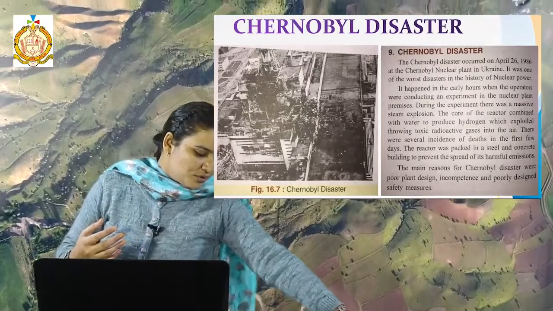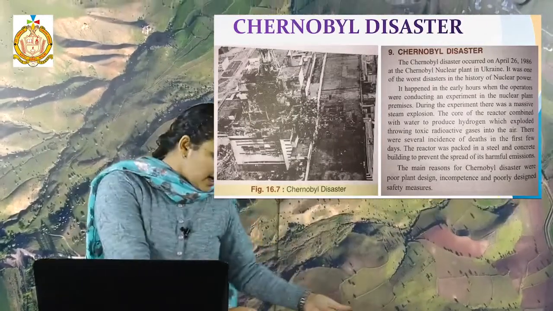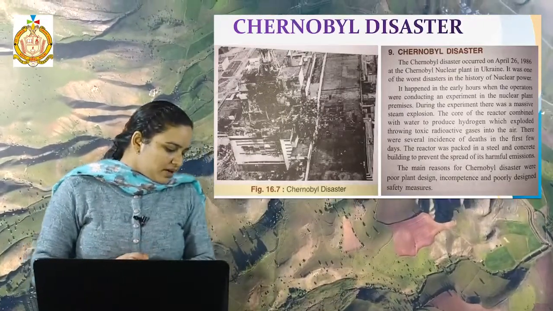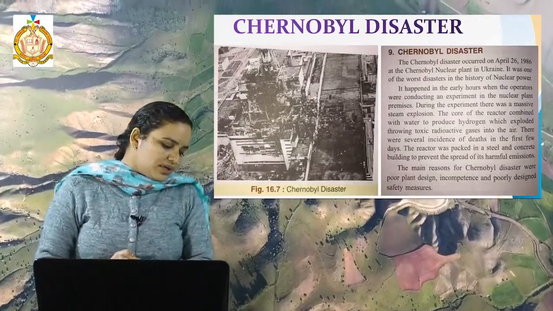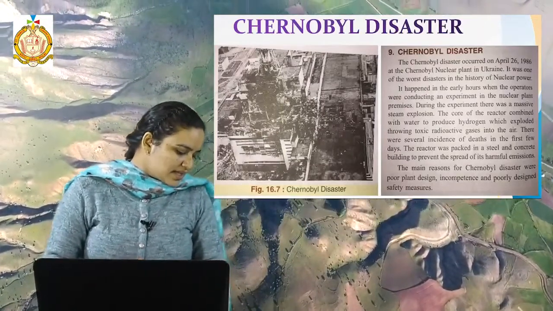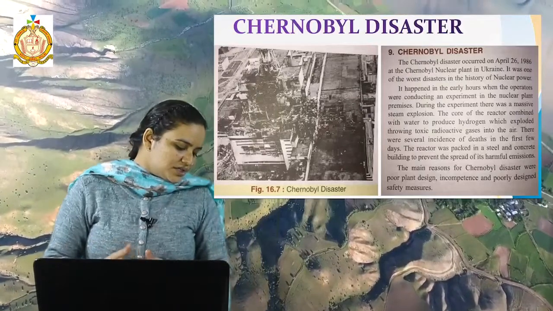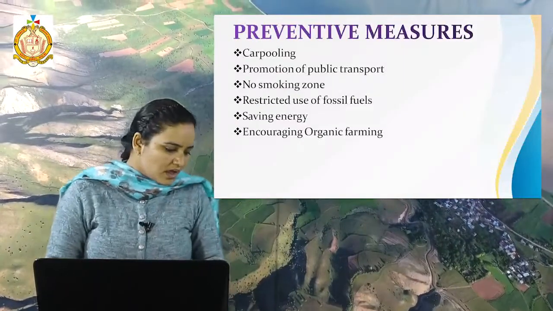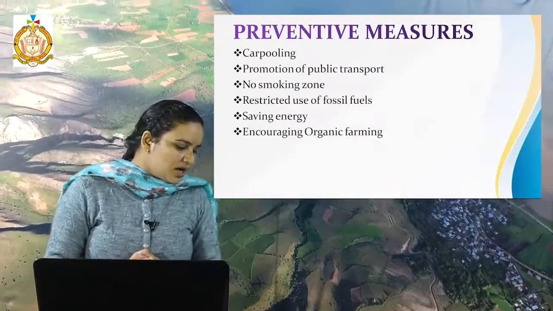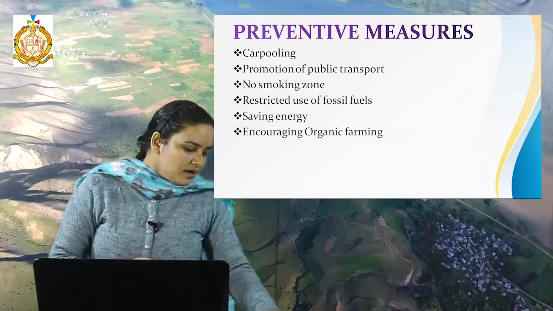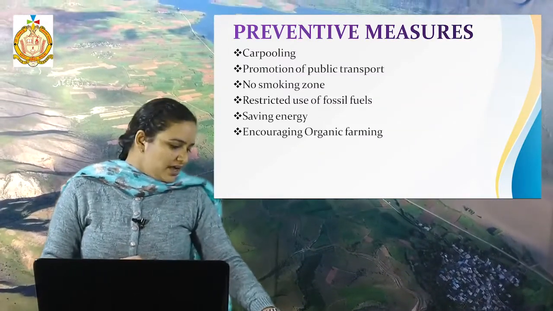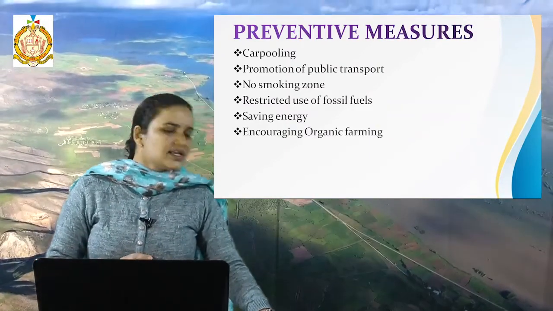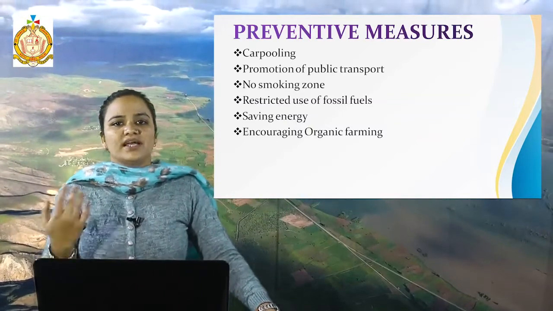Then second is the promotion of public transport. Public transport, including trains, trams and buses, can relieve traffic congestion and reduce air pollution from road transport. Then next is no smoking zones. Smoking bans are public policies, including criminal laws and occupational safety and health regulations, that prohibit tobacco smoking in workplaces and other public places, so that people can save their lives.